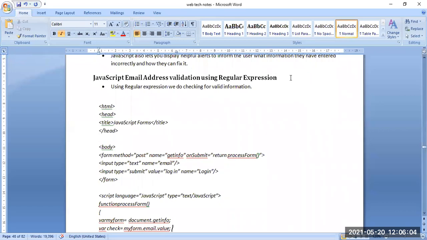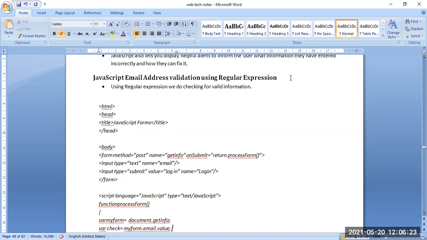Then the name of the form is get info. By using get info, you are accessing the data. Input type text, name email. So the input type will be text and the name will be email. This has been mentioned. Input type submit, value login, name login. So the input type will be submit, value login, name login.